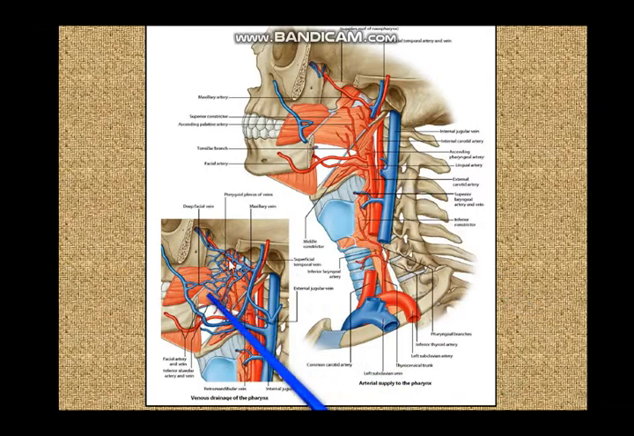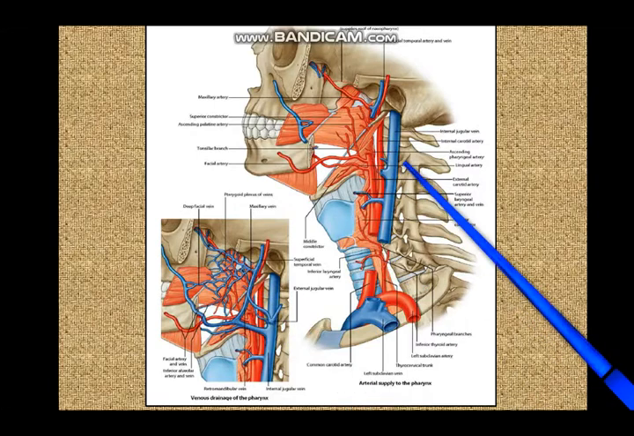Now the veins of the pharynx form a network over the constrictor muscles, which is called the pharyngeal plexus. Some of these veins from the pharyngeal plexus form the pharyngeal veins and drain into the internal jugular vein, and some part of the pharyngeal plexus drains into the maxillary vein, which with the superficial temporal vein is going to form the retromandibular vein. So, the veins of the pharynx and the arteries of the pharynx.